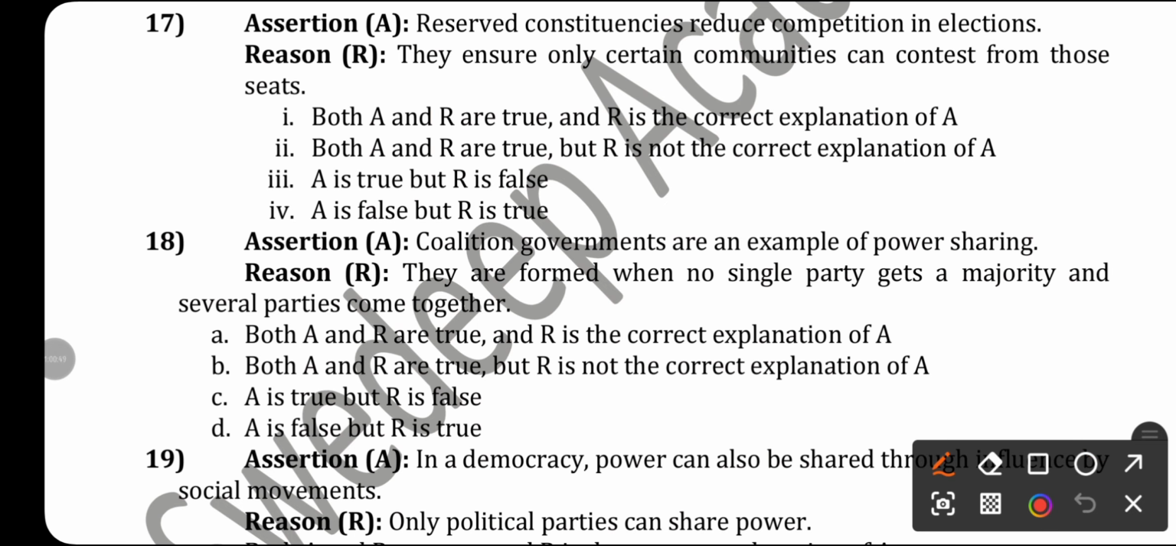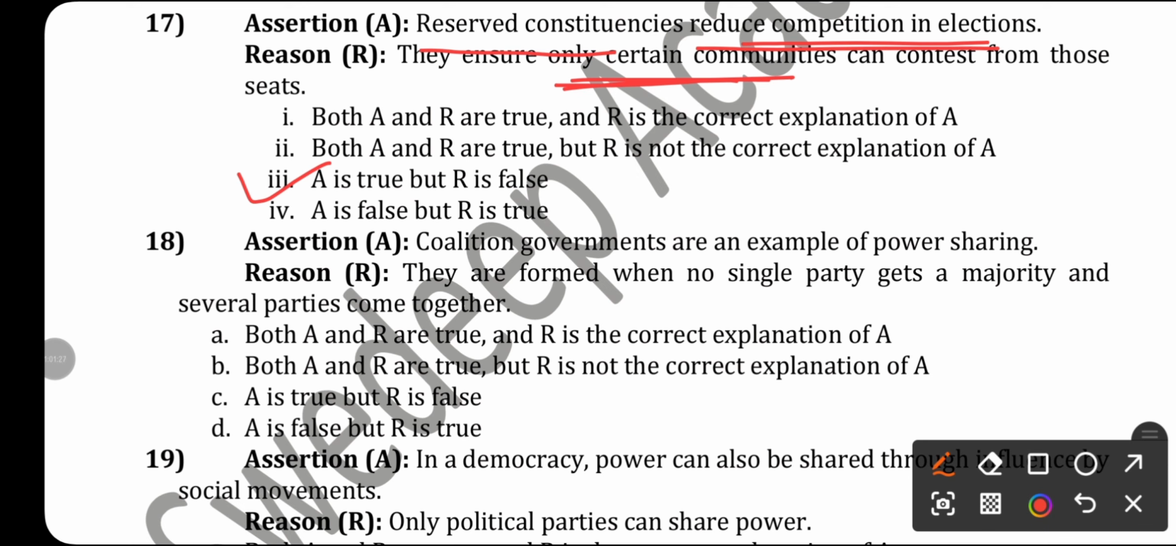Question number 17. Reserved constituency reduces competition in election. Yes, that is correct. Reserved constituencies give weaker sections a chance to be part of governance. They ensure only certain communities can contest. This is wrong. So the right answer will be A is true but R is false.